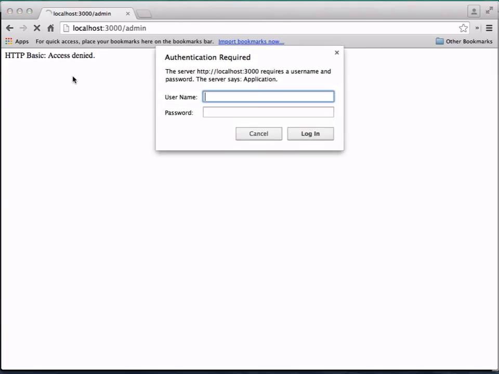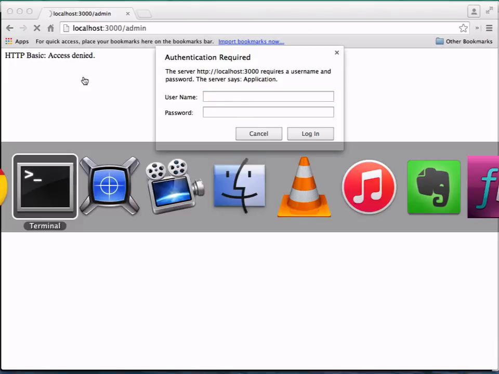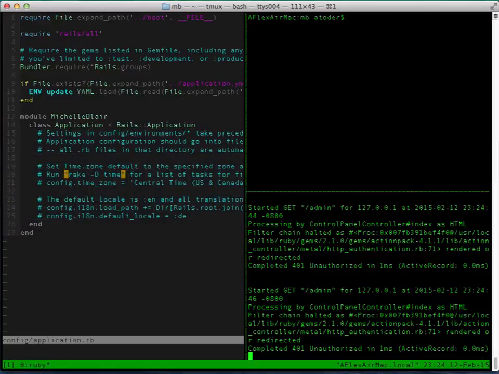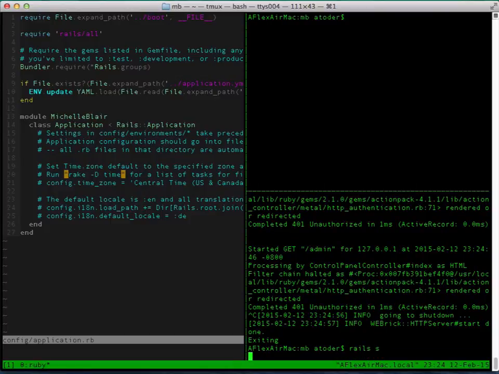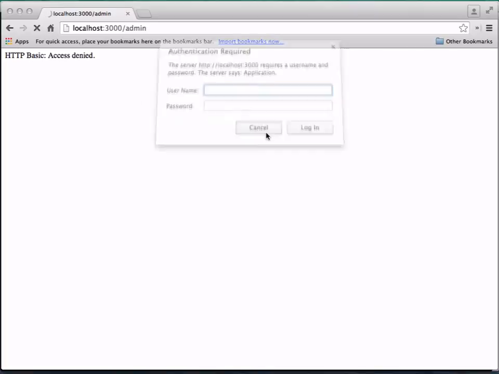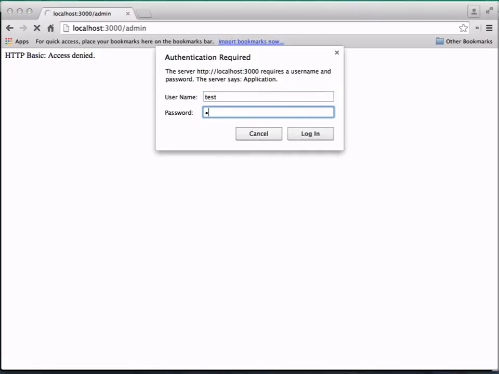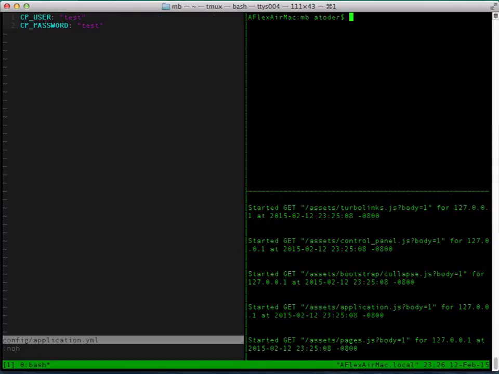All right, so let's test that. Oh, it didn't work. One reason is that you have to restart your Rails server. Don't forget that in order for it to run and load all those variables. Let's cancel and test it again. And boom, we are logged in. So that's our local variable file.